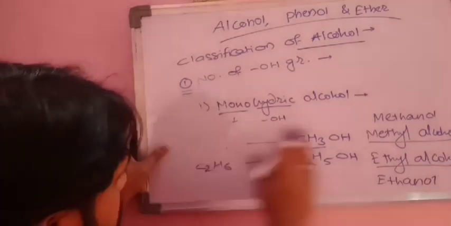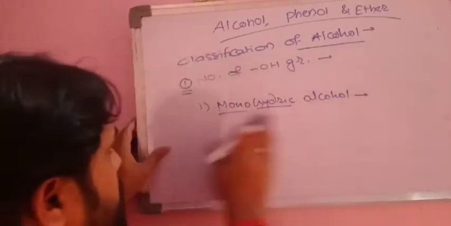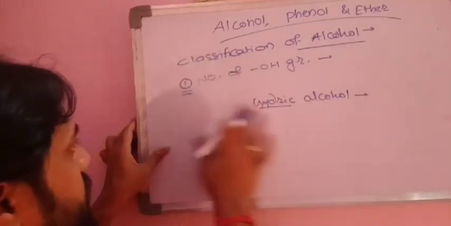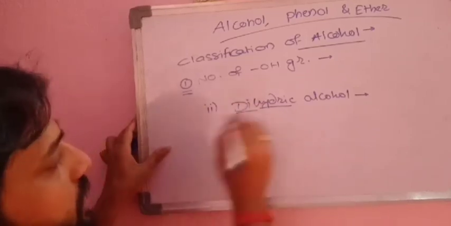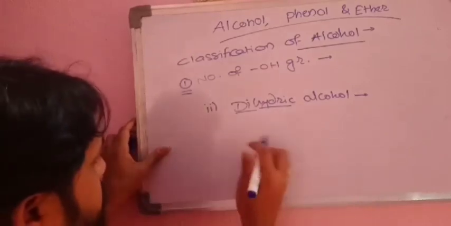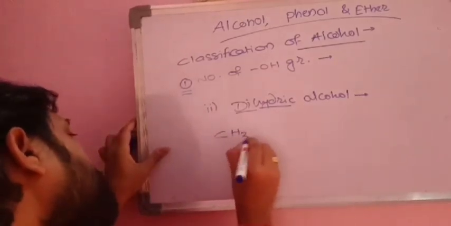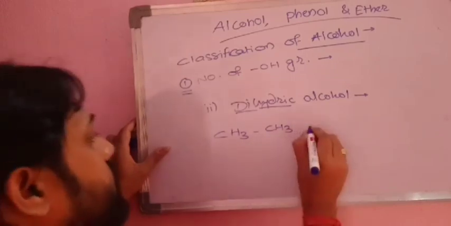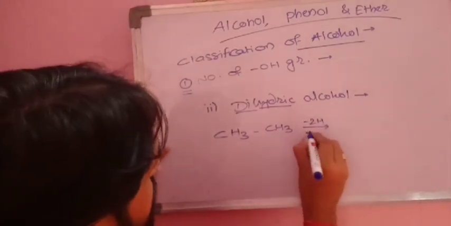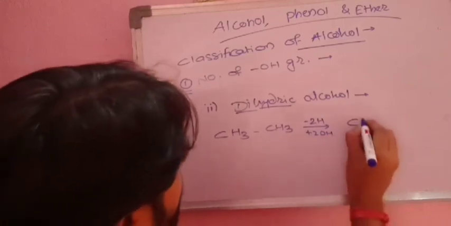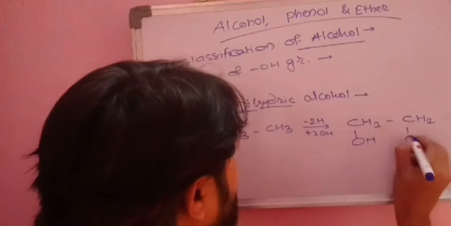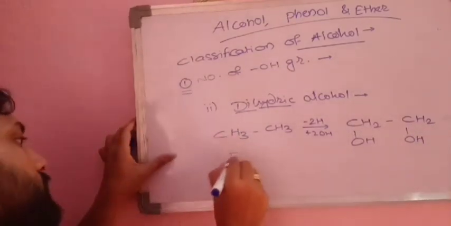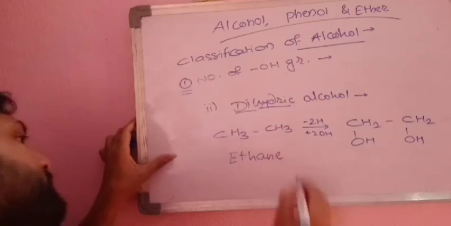Now we'll see the second class, that is dihydric alcohol. It means it contains two OH groups. For example, CH3-CH3 is there. We release two hydrogens and we add two OH groups in it. So we'll get CH2OH-CH2OH. Now what is this?